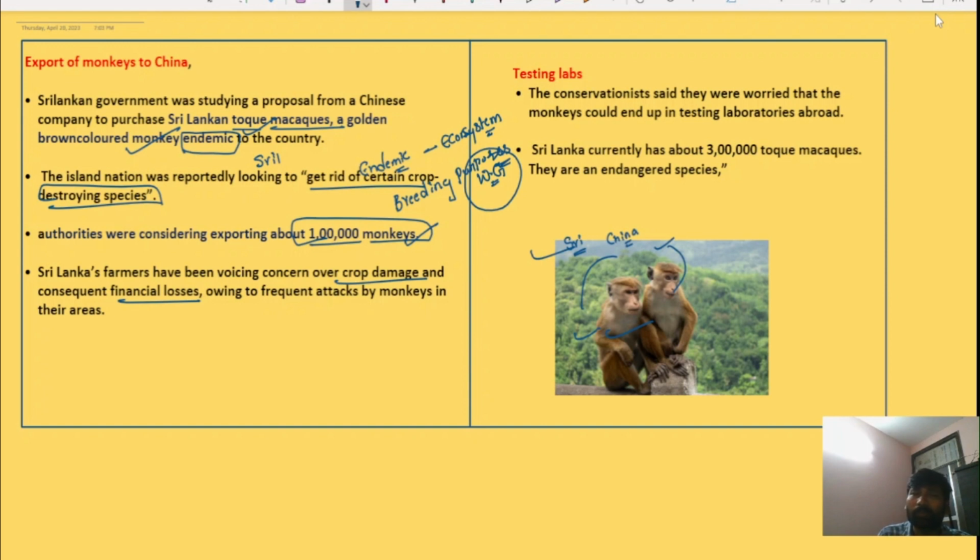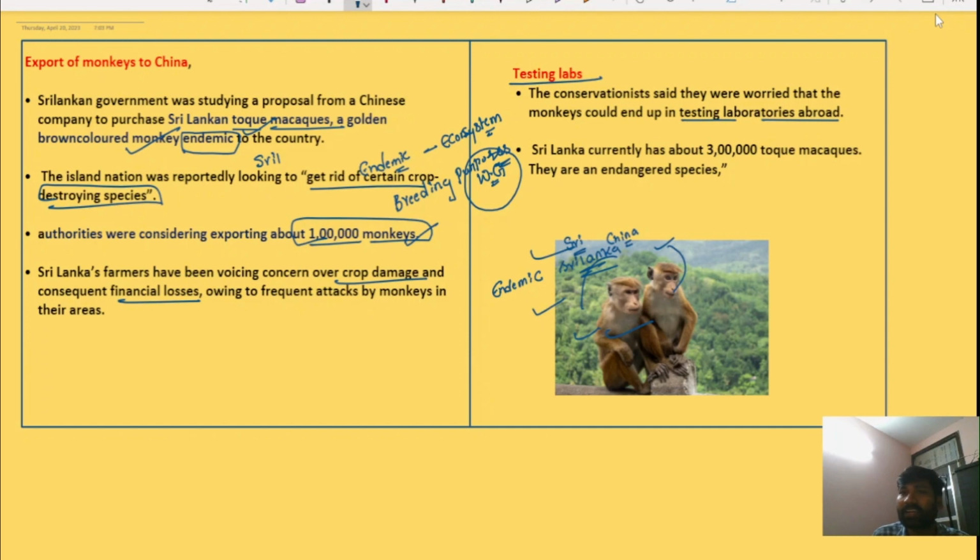You just remember Sri Lanka has a proposal to export monkeys to China, and the name of the monkey is Toque macaque, and they are endemic to Sri Lanka. You just remember this in this news article. There are apprehensions that these monkeys will be used in testing labs. Conservationists have apprehensions that these monkeys could end up in testing laboratories abroad.